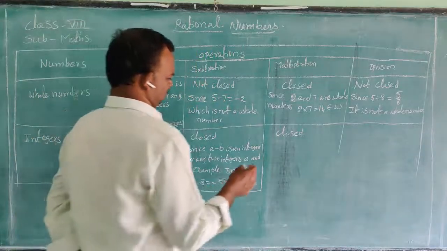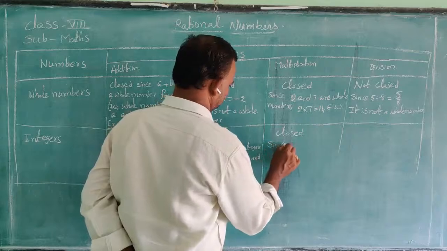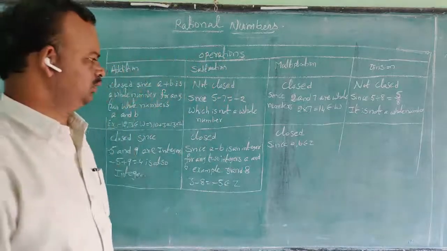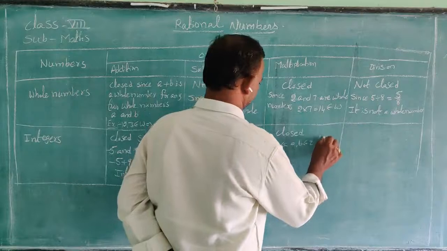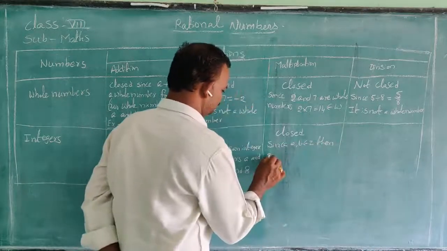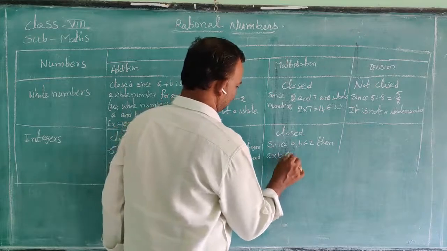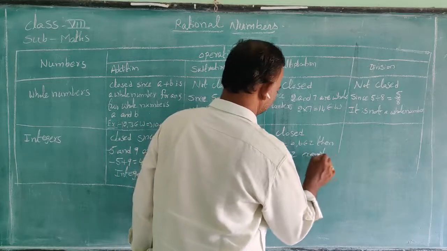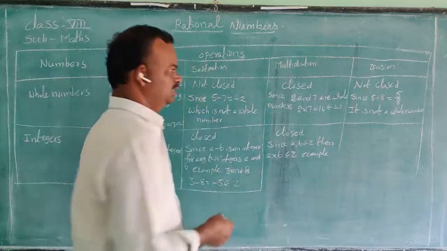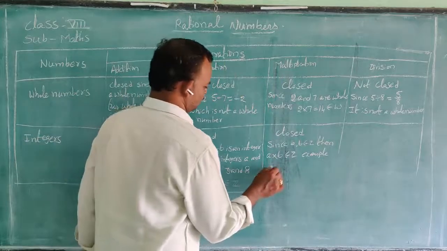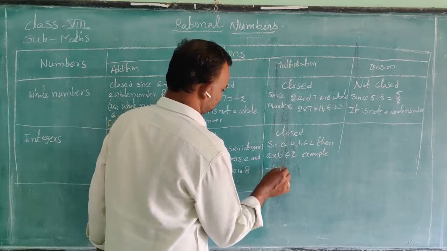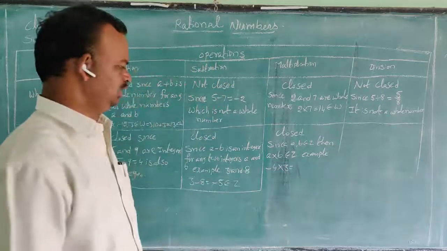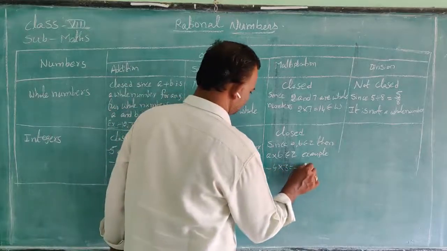If a, b belong to Z, a and b are any two integers, then a into b belongs to Z. For example, for any two integers we will take minus 4 and 3. Minus 4 into 3 is equal to minus 12.